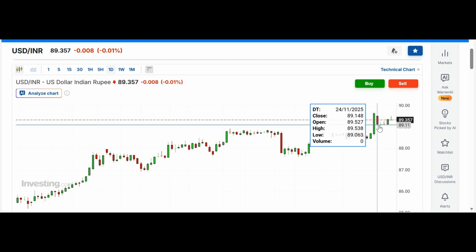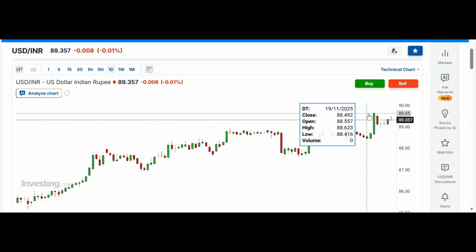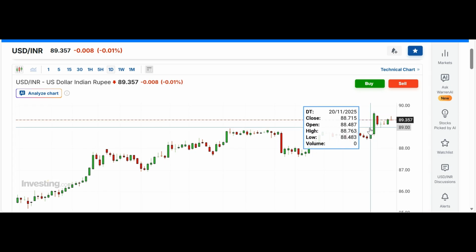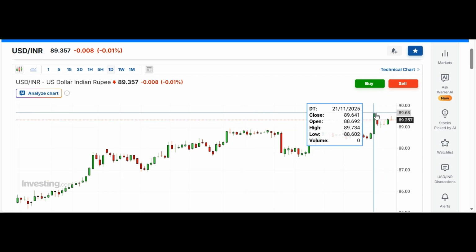Support, I can say roughly, is again 89. 89 is a good support where the Indian rupee can take support, and on the upside 89.7. We need to watch next week whether this 89 to 89.7 range continues, or whether it is going to be broken by USD INR.